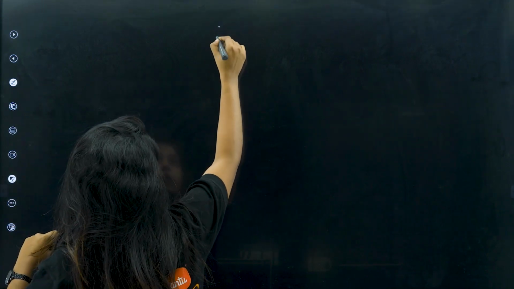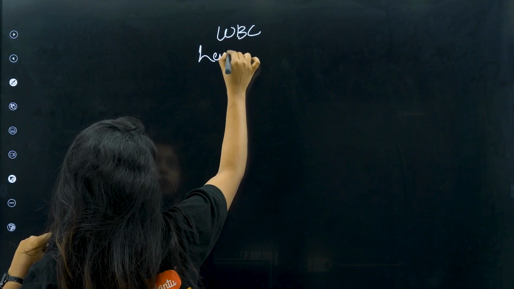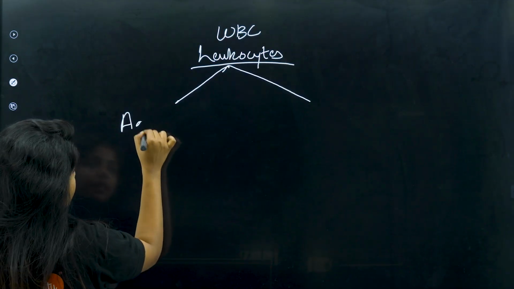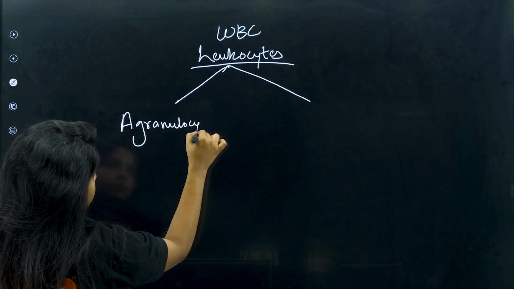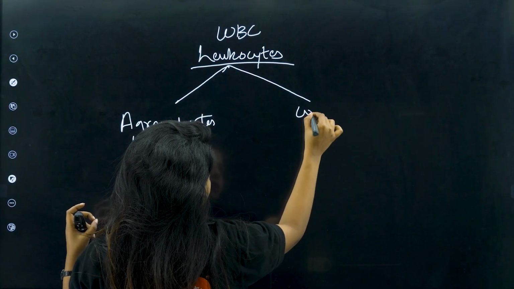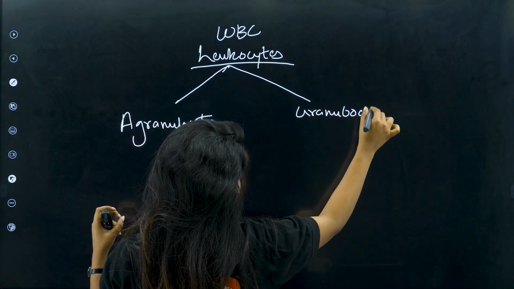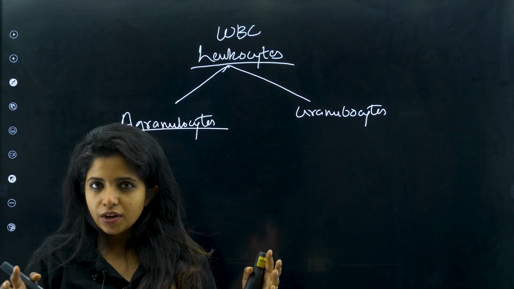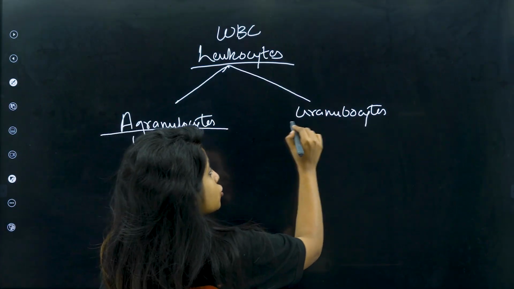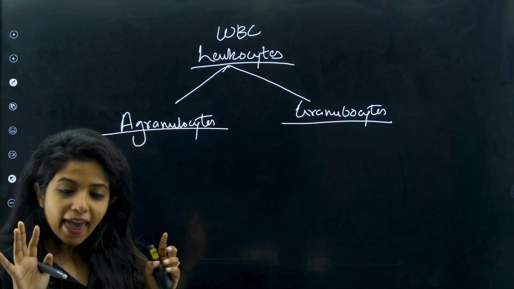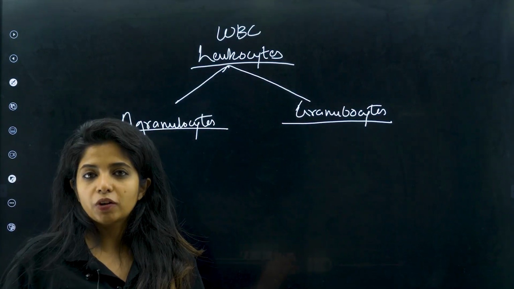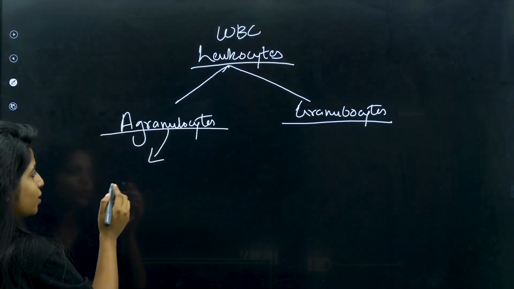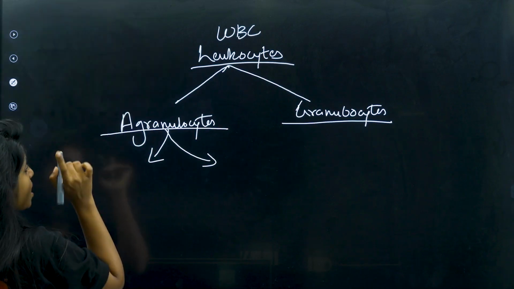So when you talk about WBC, children, they are also known as leukocytes. Now there are two: one is agranulocytes and the other one is granulocytes. Agranulocytes, as in it was said that they do not have granules in which enzymes and everything is there, but granulocytes in their structure have granules which have all the enzymes. But actually it is not true. Initially we did not have good microscopes to look at it. They also have granules, basically in their cytoplasm. Anyways, under agranulocytes come two types.